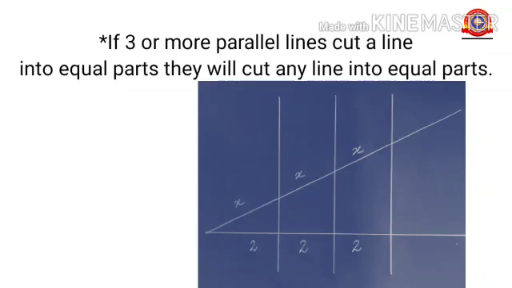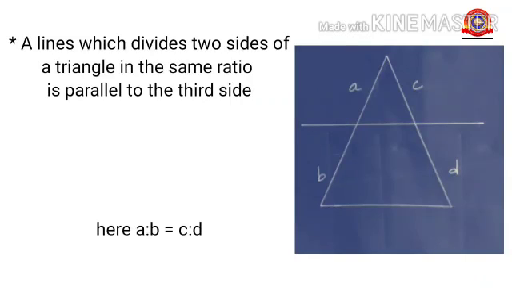Right. A line which divides two sides of a triangle in the same ratio is parallel to the third side. In this triangle, line BD is parallel to the base. So here A is to B is equal to C is to D.